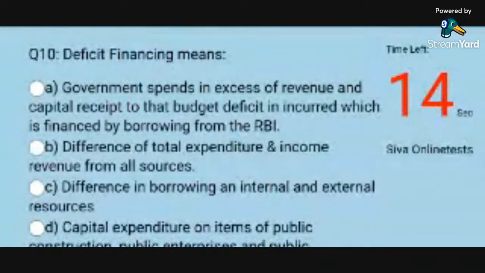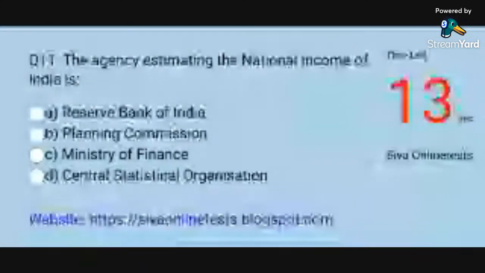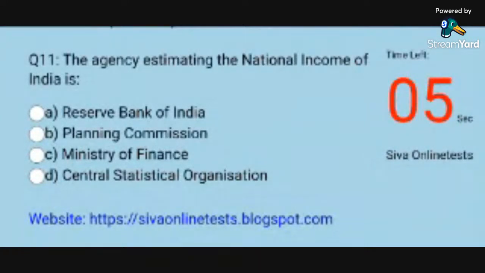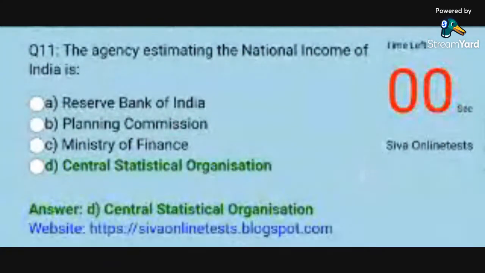Question 11. The agency estimating the national income of India is. Options: A. Reserve Bank of India. B. Planning Commission. C. Ministry of Finance. D. Central Statistical Organization. Answer: D. Central Statistical Organization.